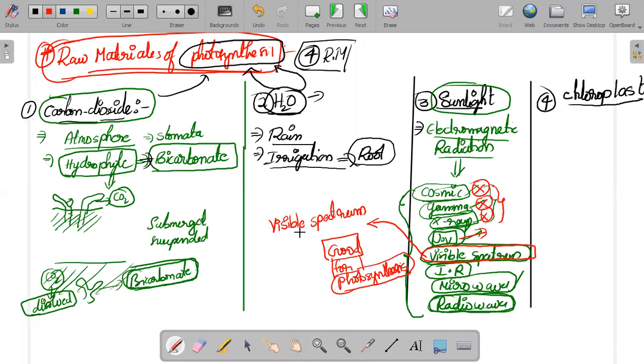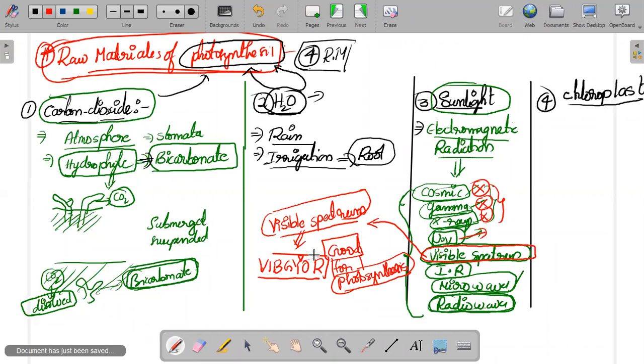And the visible spectrum, you already know what it is. What is the shortcut, what is it called? What is the term that is associated with the visible spectrum? Pujita, what was the term? See, this you might have studied in your 9th and 10th class. You don't need to go to intermediate first year. The term that is associated with the visible spectrum is VIBGYOR.